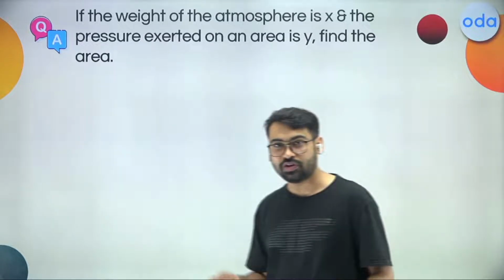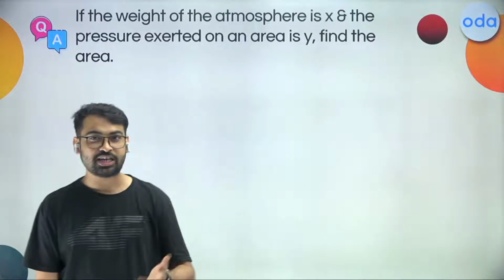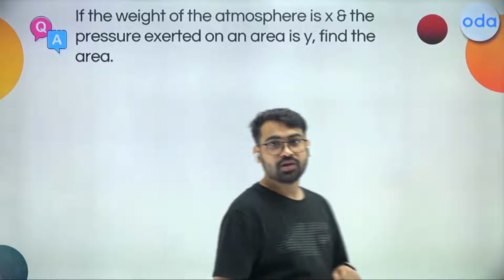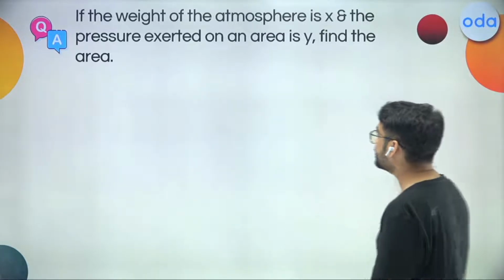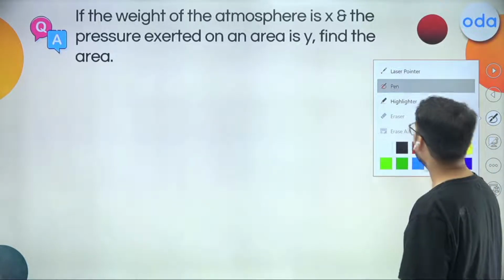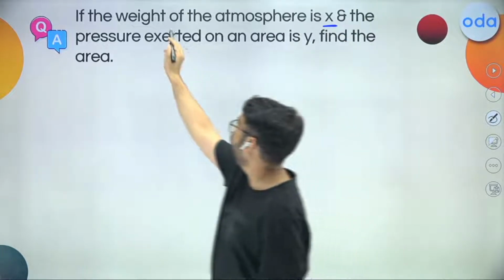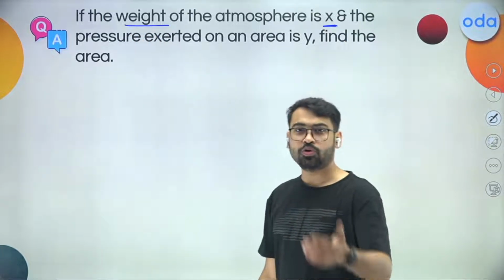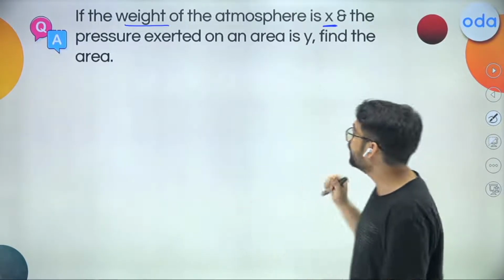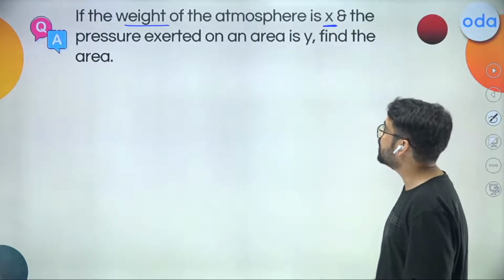Okay, let's go ahead. Let's see the next quiz. And this is a good one. We'll have to do this one. It will require some doing to be done. And if you have a pen and paper with yourself, you can start attempting it right now. And what does it say? If you read the question properly, it says if the weight of the atmosphere is given to be X. So X over here is the weight, that is the force, the thrust probably, because we are to talk about pressure, right? The next thing, and the pressure exerted on an area is Y.